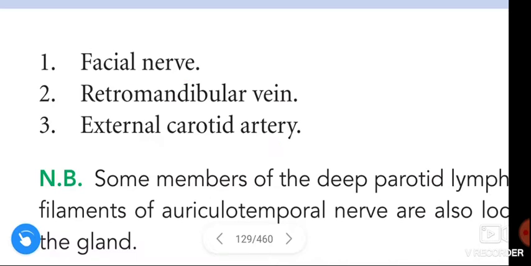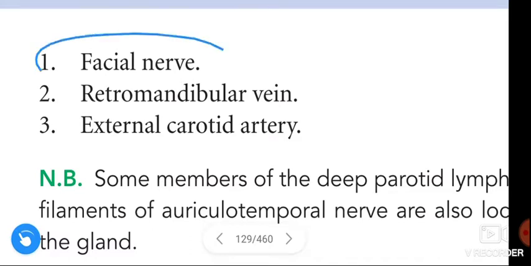That means this facial nerve enters the parotid gland from the upper part, and this external carotid artery is deep in the parotid gland, that means it enters from the lower part, from the posteromedial surface.